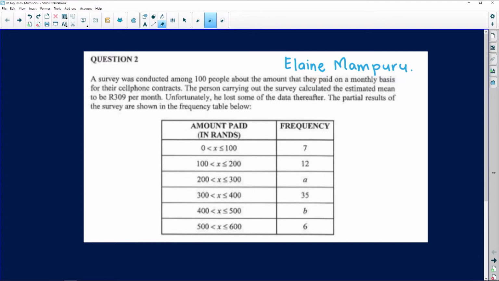If I look at it, it's about a situation where we're comparing. We've got the frequency and we've got the amount of money that people paid. So let's read the story so that we've got a better understanding of what is going on here. The question reads as follows.